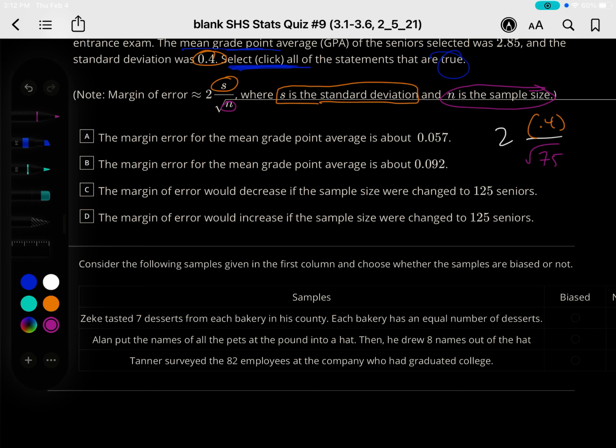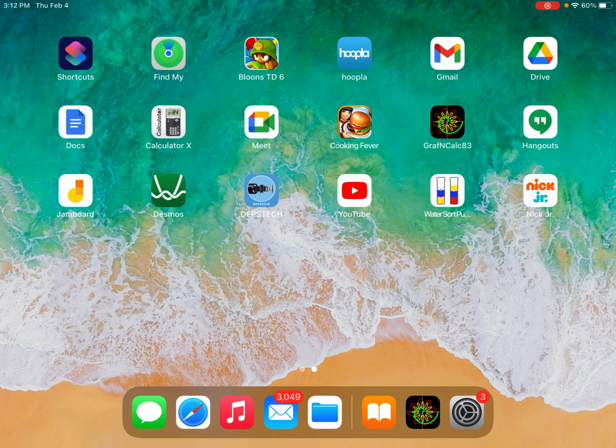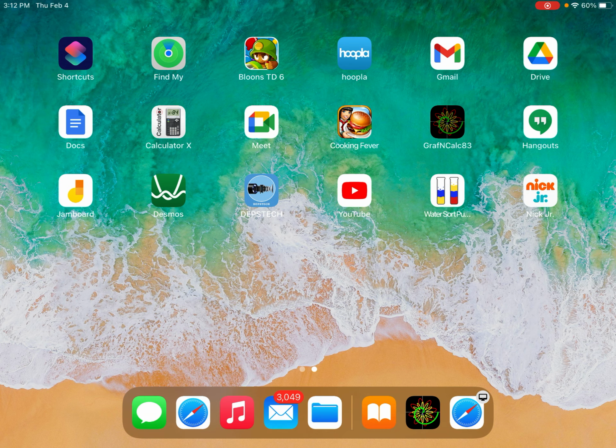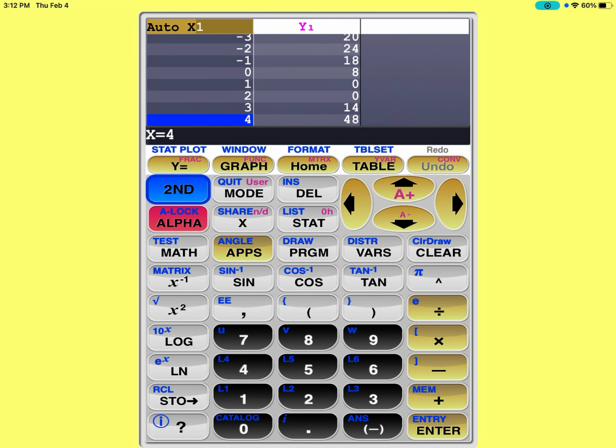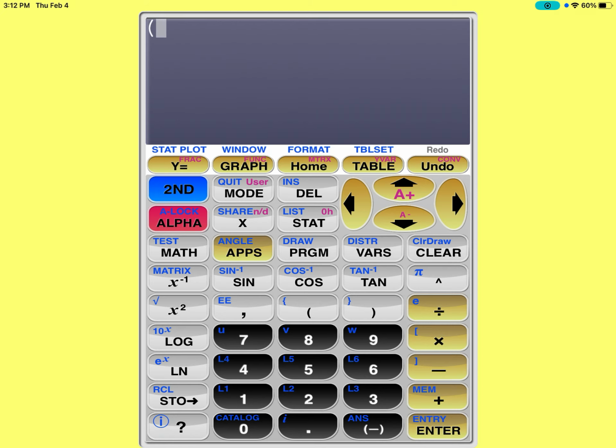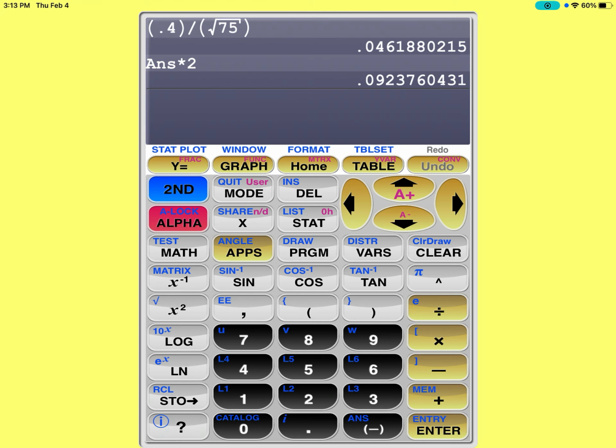So I'm going to put that in my calculator. Let me show you guys. 0.4 divided by the square root of 75, so 0.046 times 2. Remember, if you multiply that by 100, you get a 9.23% margin of error.